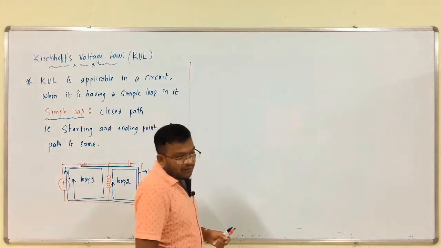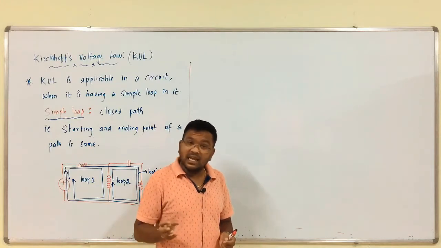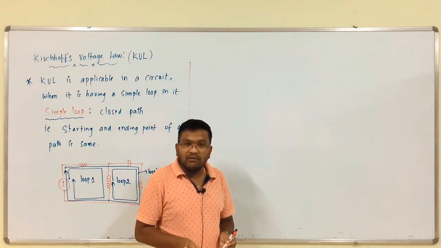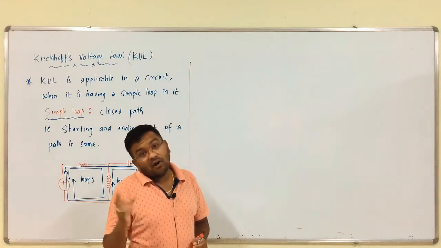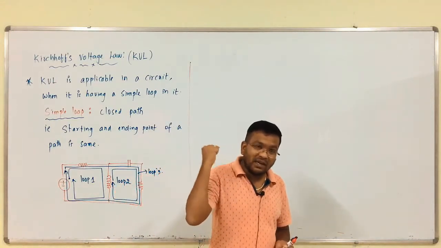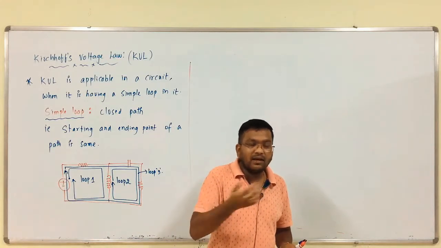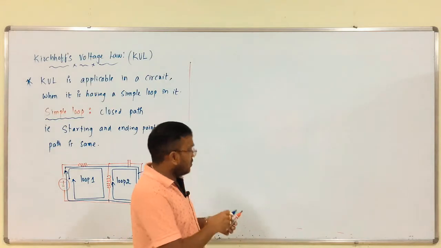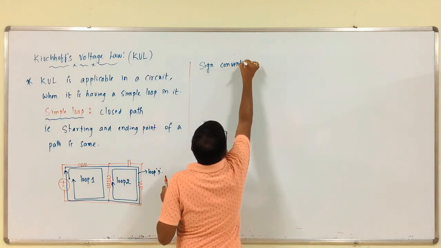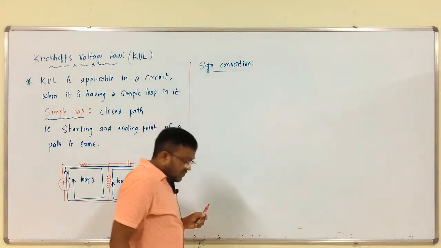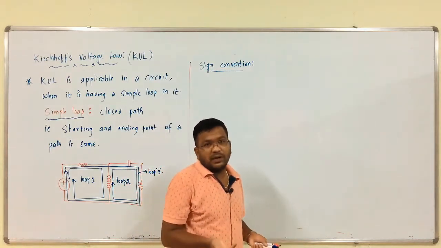In order to apply KVL, we have to follow some conventions. In case of KCL as well as KVL, in order to proceed, we have to follow some conventions. In KCL, the entering current is taken as positive and the leaving current as negative. Same like here also we consider a sign convention. This convention is very important in case of KCL or KVL, then only we can proceed.